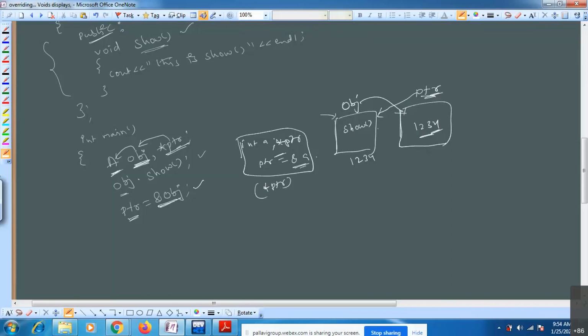From now, by using this pointer, you can access the members of that particular object. Here you have the show function. That show function I can access by using the pointer variable. How can you access it, can anyone remember? If it is an object, you use the dot operator, the member operator. If it is a pointer, you need to use the pointer to member operator. This is the pointer to member operator. Show.